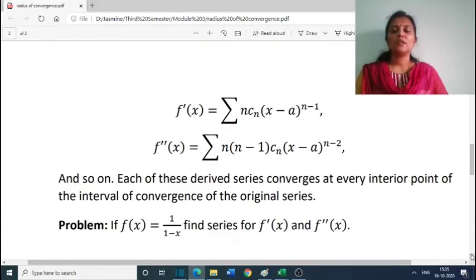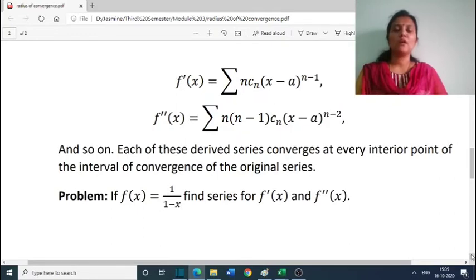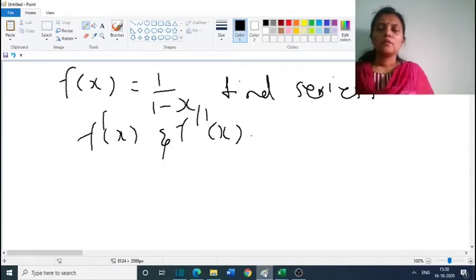And we have a theorem. We have a problem. If f of x equal to 1 by 1 minus x, find the series for f dash x and f double dash x. So the problem is, given the function f of x equal to 1 by 1 minus x, find the series for f dash x and f double dash x.